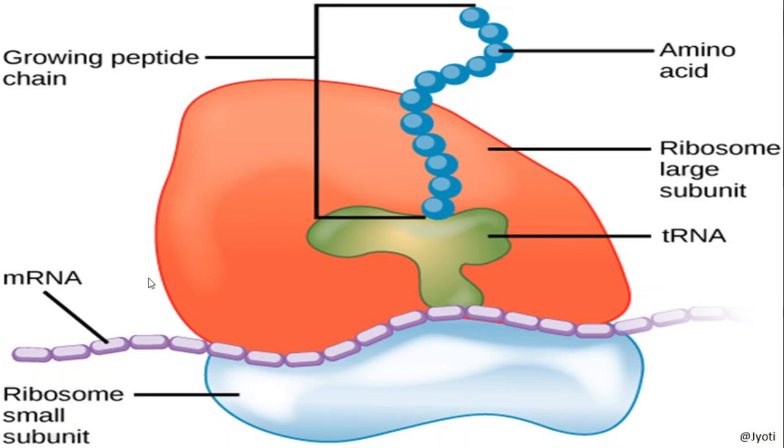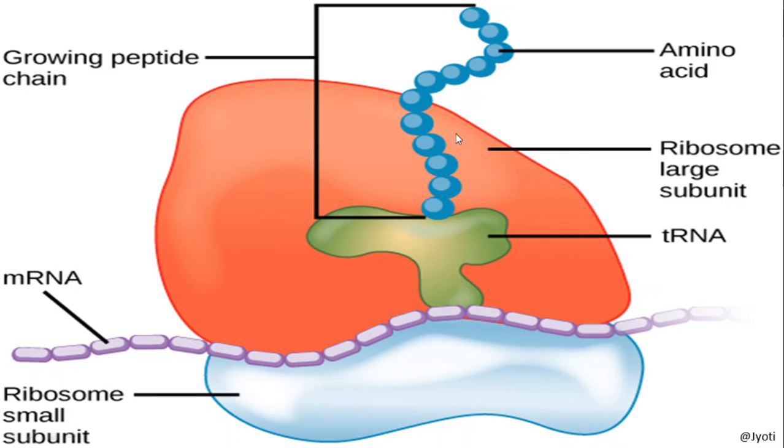And these ribosomes are attached to the surface of endoplasmic reticulum during protein synthesis in case of eukaryote. But in case of prokaryote, there is no endoplasmic reticulum. So, a number of ribosomes are held together with the help of a single mRNA to form a structure that is called polysome or polyribosome.